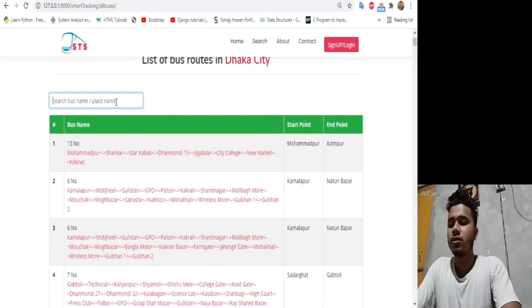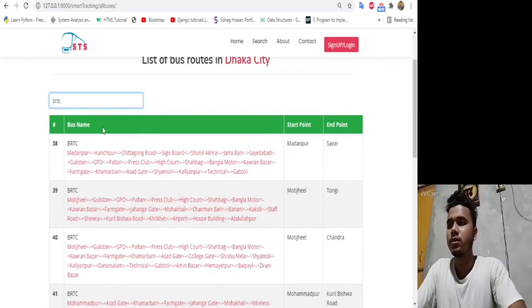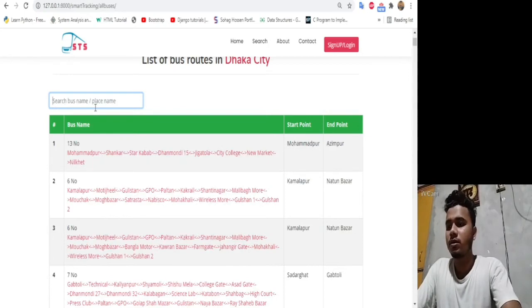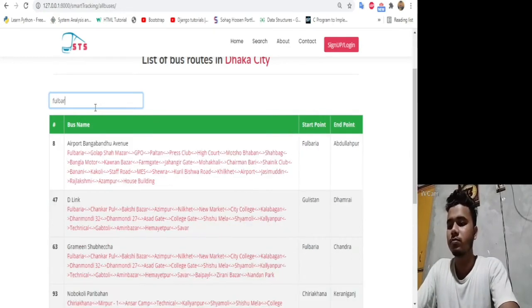Here find any bus like BRTC, you can see, and also you can search any location. The bus name Airport Bangabandhu Avenue. Look at the location Fulbaria.